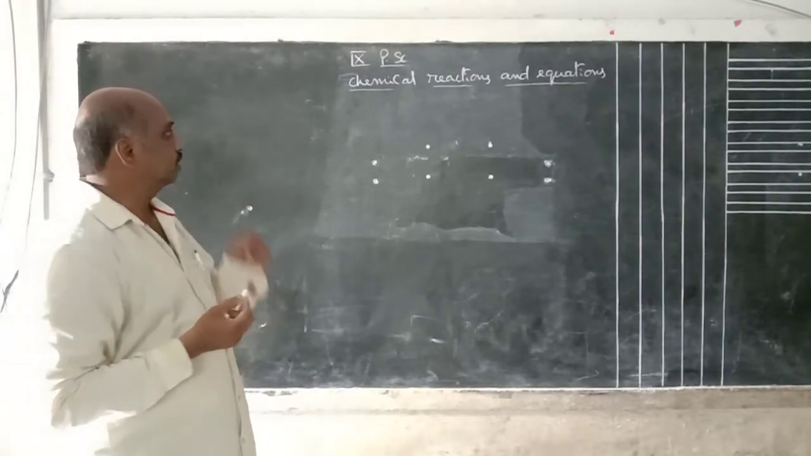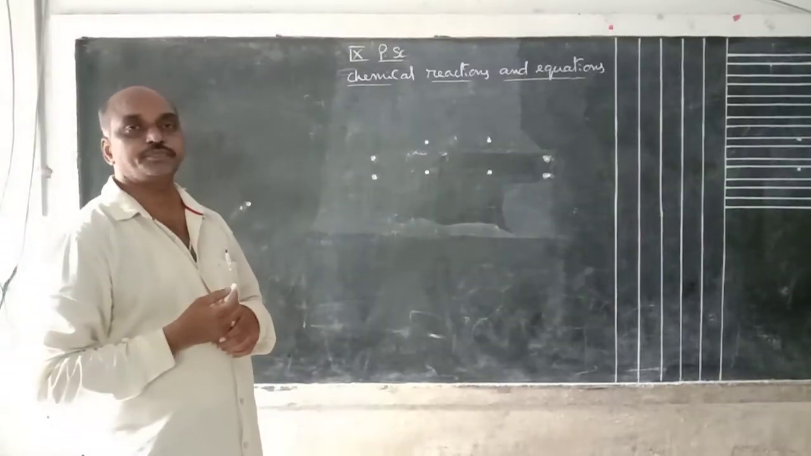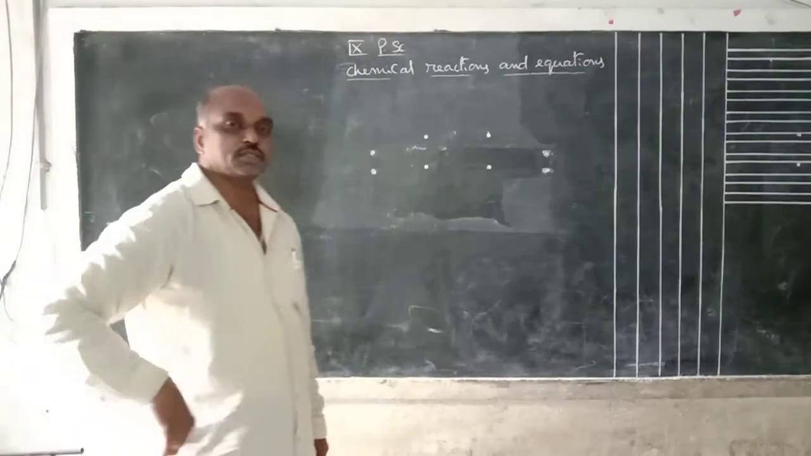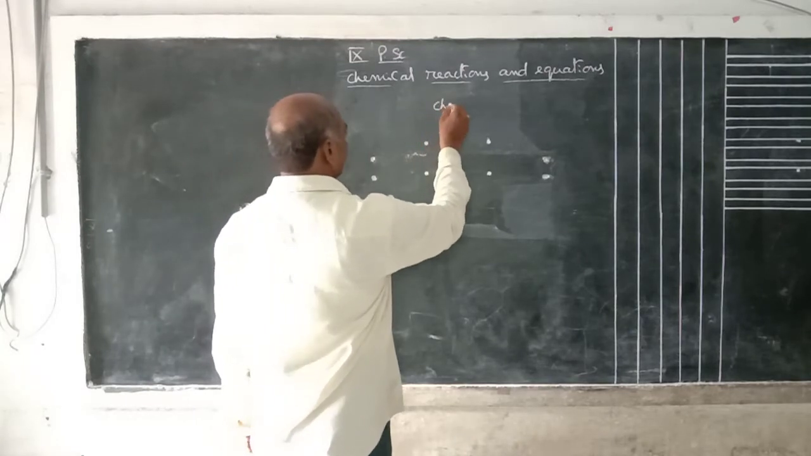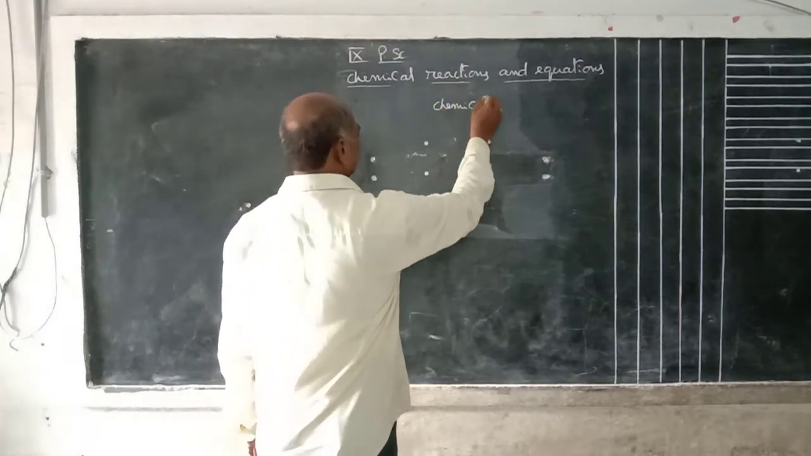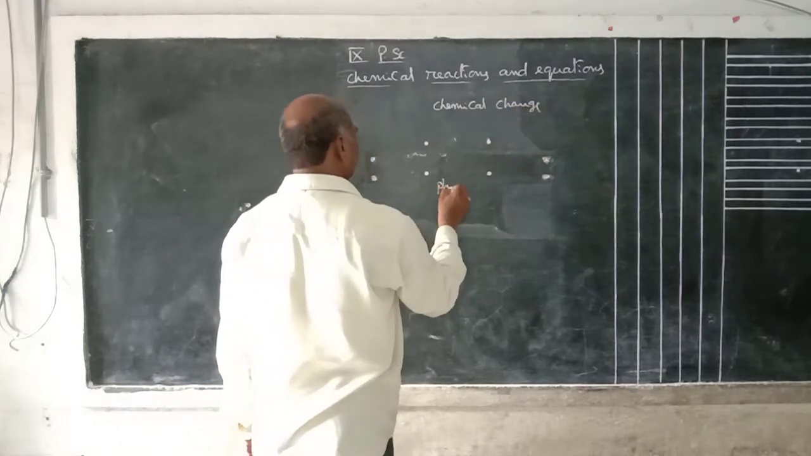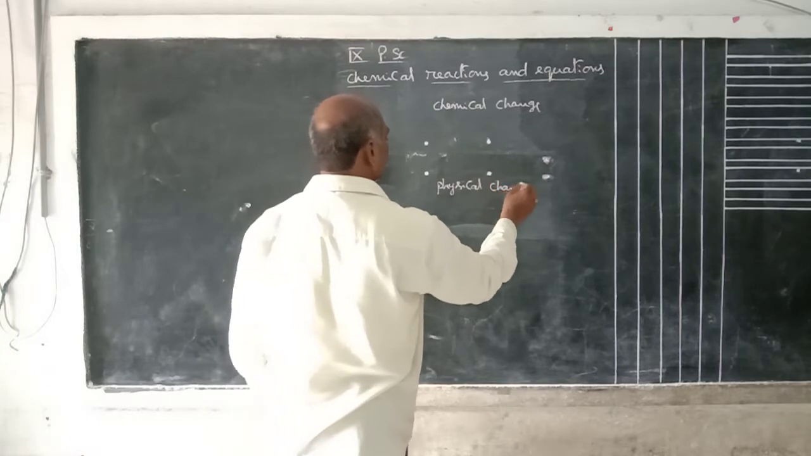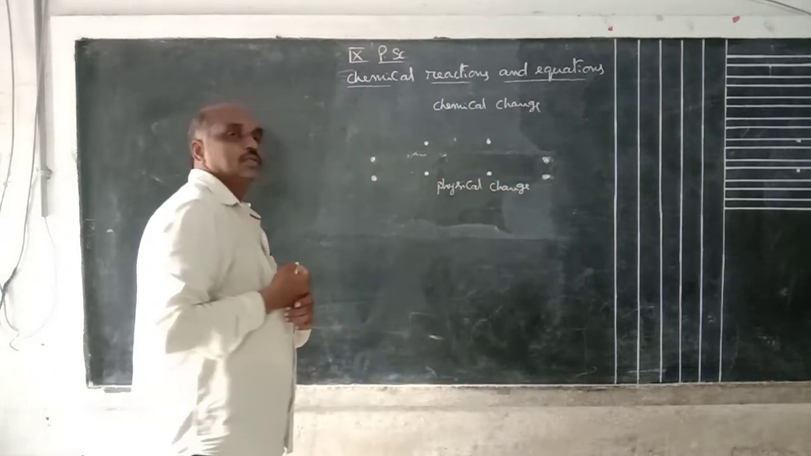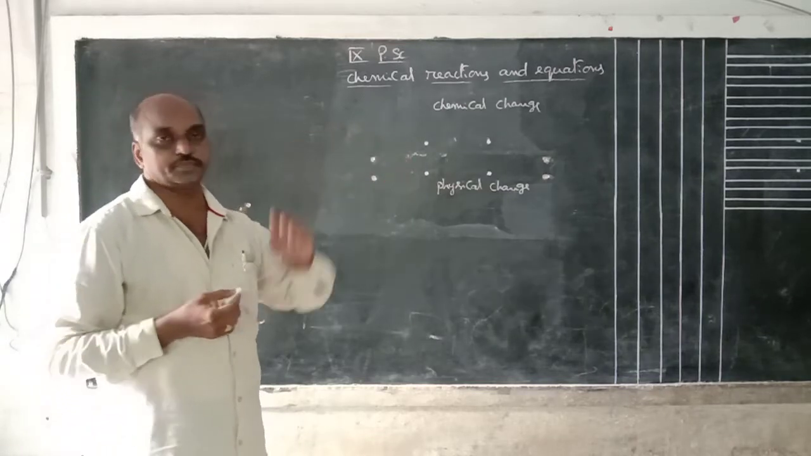Good morning, students. The new chapter is chemical reactions and equations. Chemical reactions and equations means, in the lower class you already know chemical change and physical change. First of all, you should know the difference between chemical change and physical change.